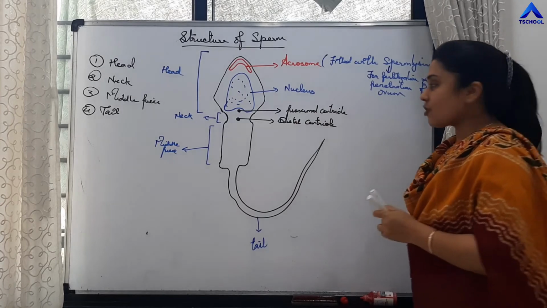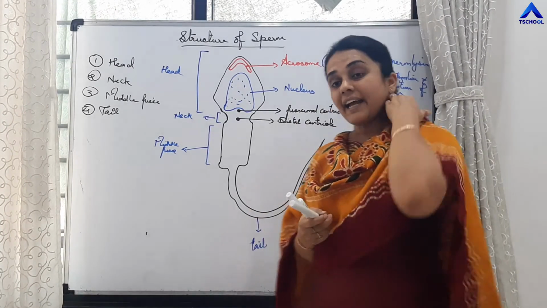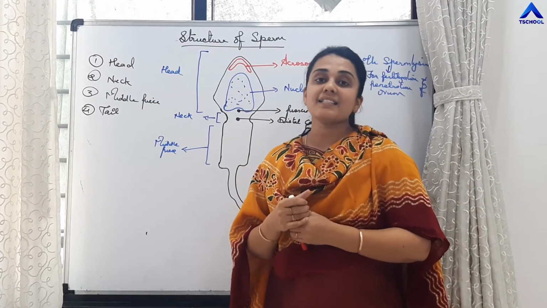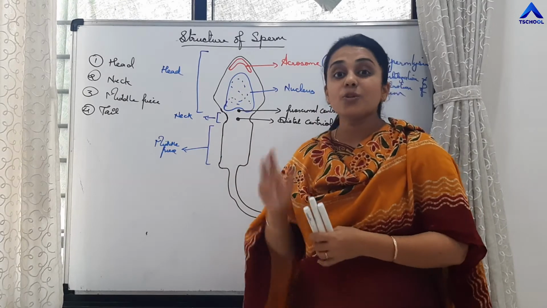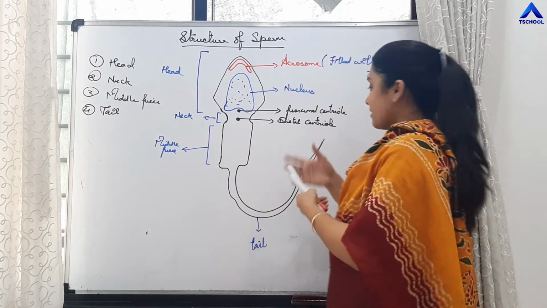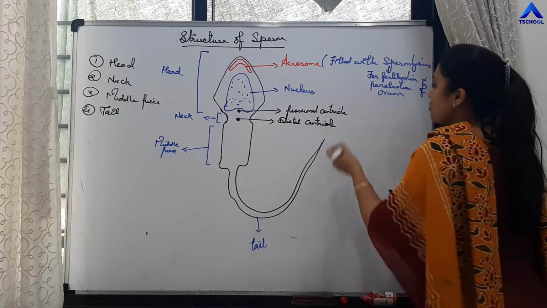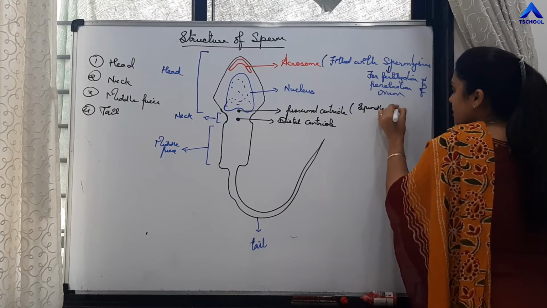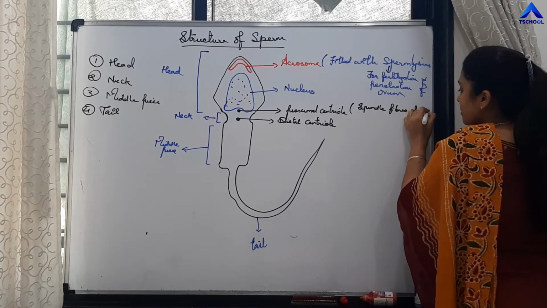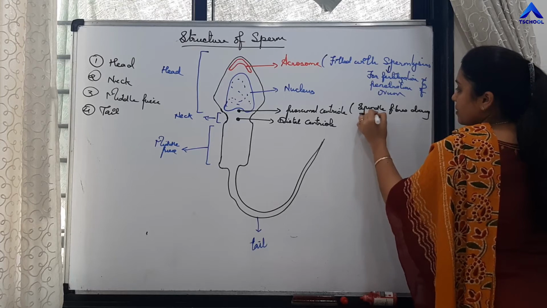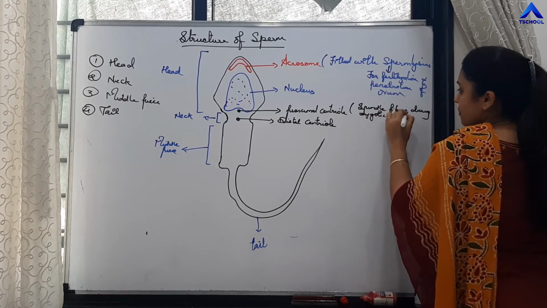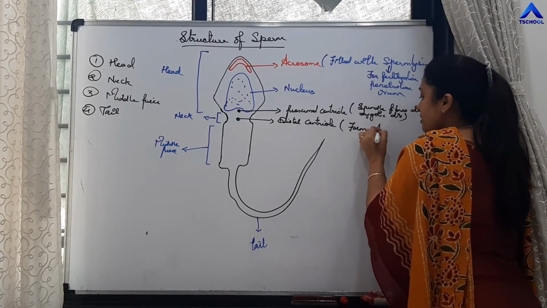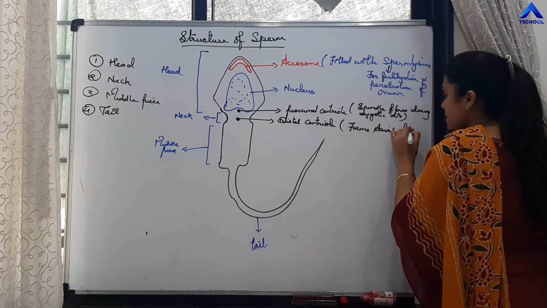Now what is the function of proximal centriole, right? So this proximal centriole is going to penetrate inside the ovum along with the nucleus of the sperm, and this proximal centriole is involved in the formation of spindle fibers during zygotic division, and distal centriole forms axial filament.